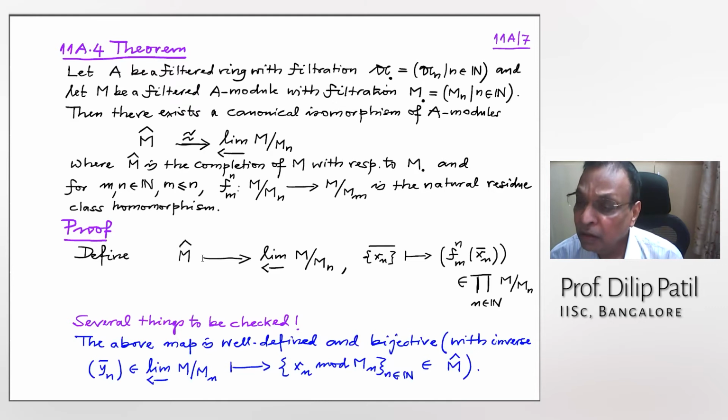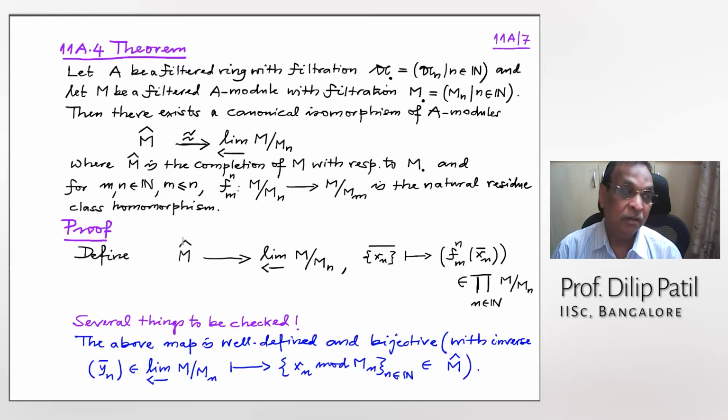Yes, Monashri? Sir, can you please define the map once again? Okay. So you want to define a map from M cap to the inverse limit, right? So what are the elements of M cap? They are residue classes of the Cauchy sequences, Cauchy sequences modulo null sequences, right? So I have taken a Cauchy sequence Xn, and I have taken the residue class of that, and I want to map it somewhere.